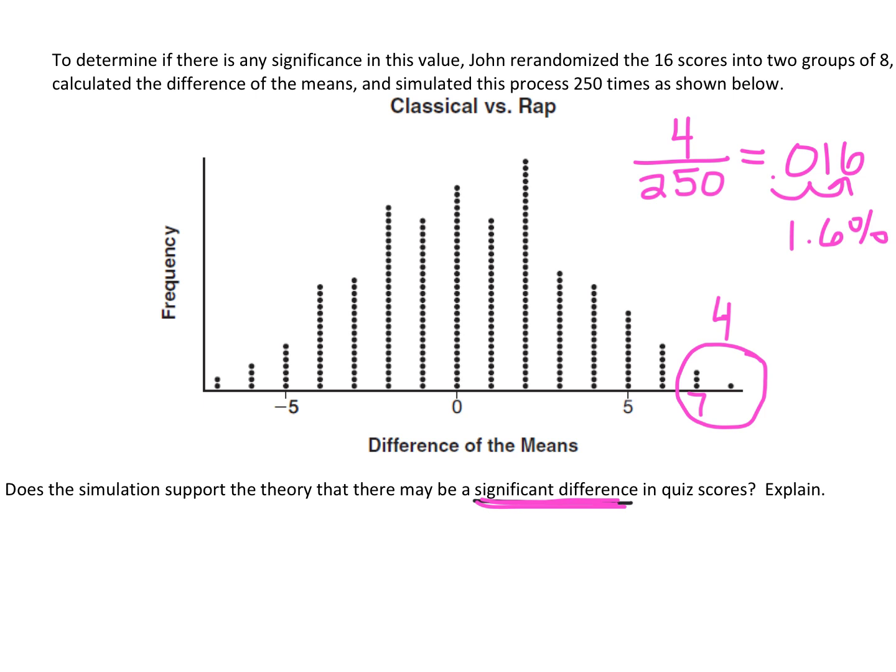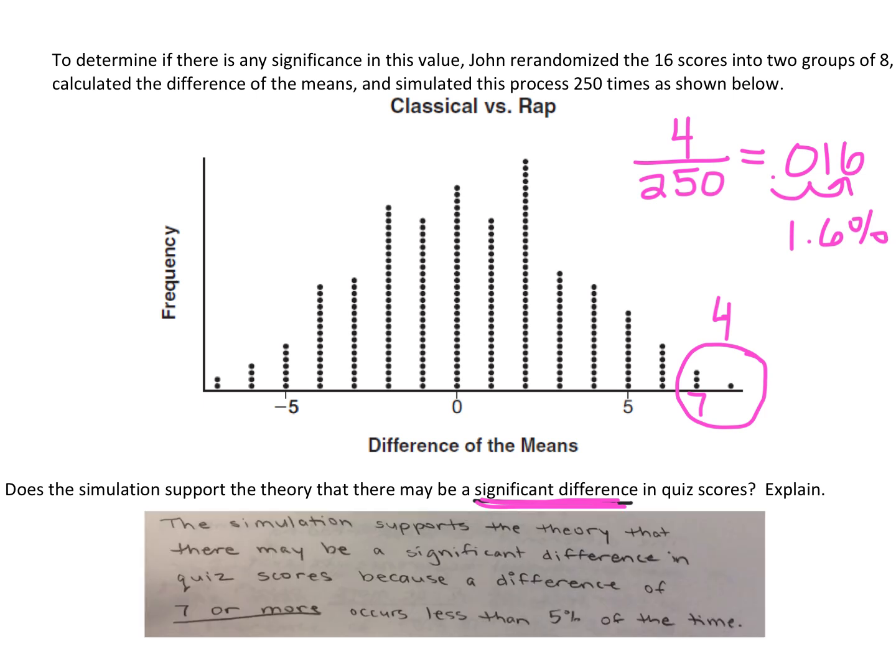That difference doesn't occur due to randomization of who was placed in what group. The difference is so big that it occurs because of, in this case, the 2 different music styles that were given to the students. So we could say that yes, there is a significant difference because a difference of 7 or more occurred less than 5% of the time.